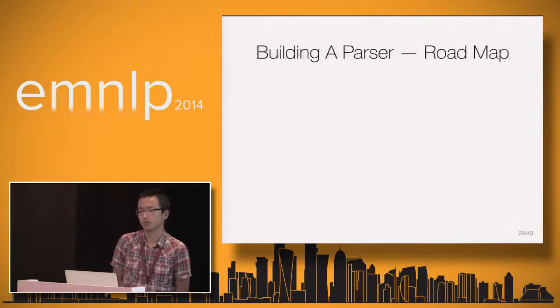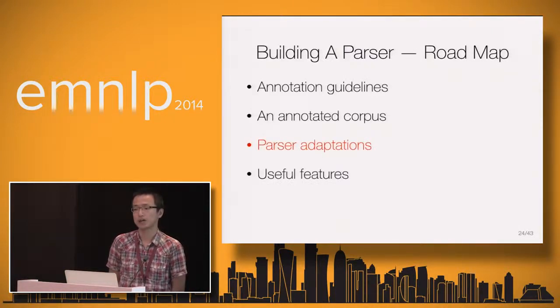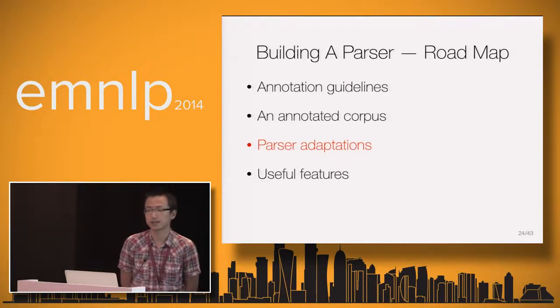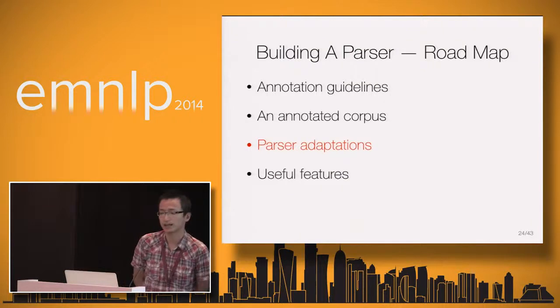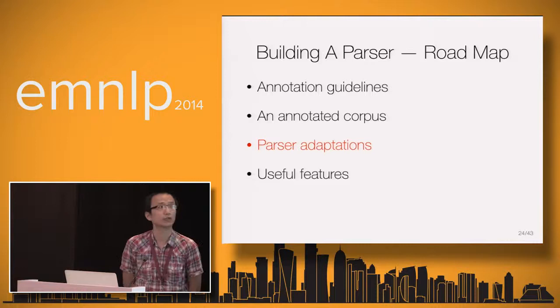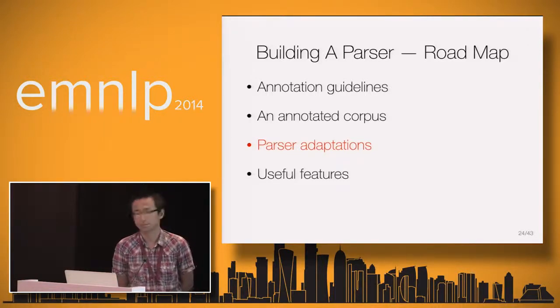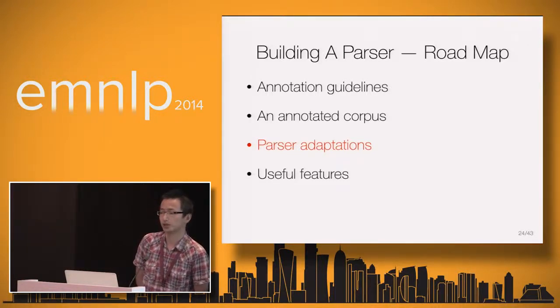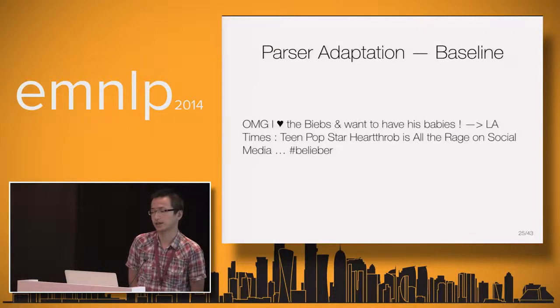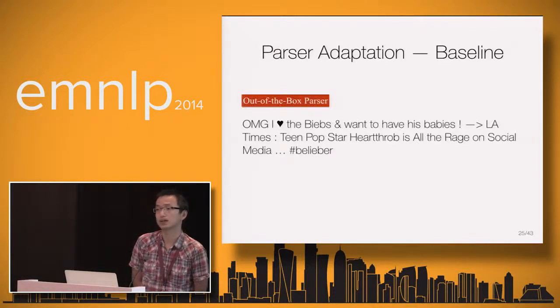Now we have the annotated corpus. In the next few slides, I'm going to show how we adapt the parsing algorithm to output consistently with our annotation guideline. In particular, remember we do the token selection when annotating the data. How do we tell the parser that we did this? The most straightforward way is to just use the out-of-the-box parser. But we need to remove all the unselected tokens from the sentence first, like this.